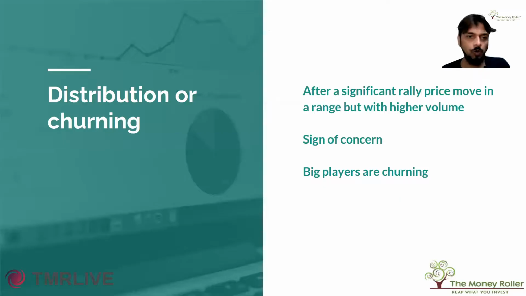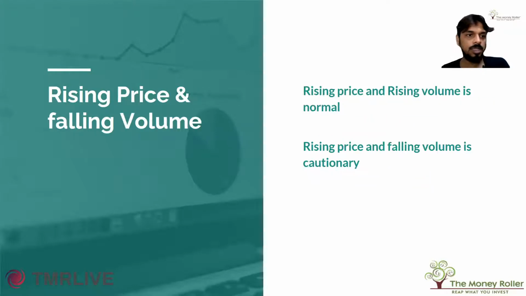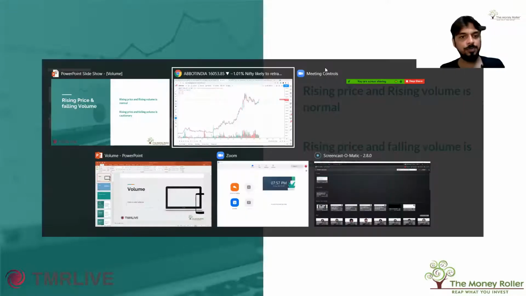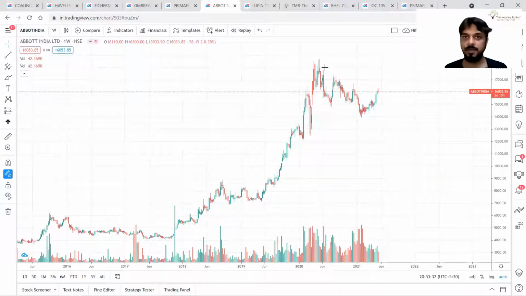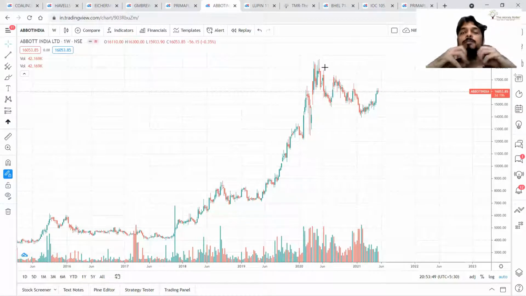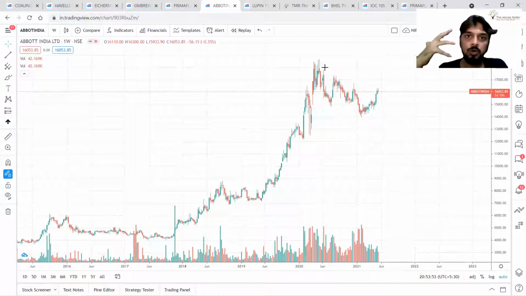Now, let's move on to the next thing. Rising price and falling volume. This is the fourth principle, again based on learnings of the first principle. It may be repetitive, okay, but you should learn and understand, because we do not want you to mug this principle. We do not want you to memorize it. Just absorb, understand, and then while doing analysis, it will come out.